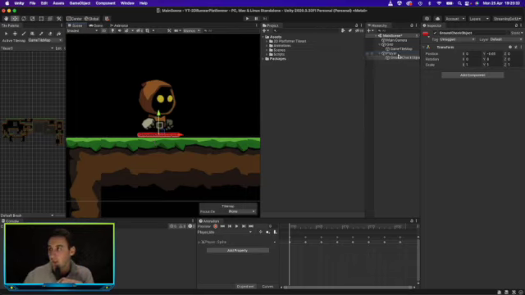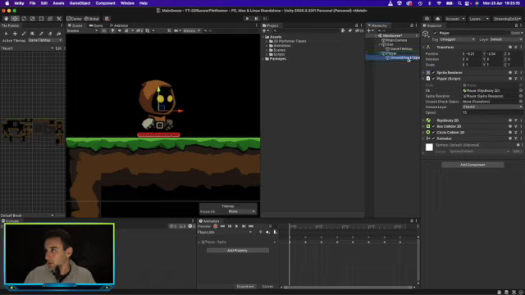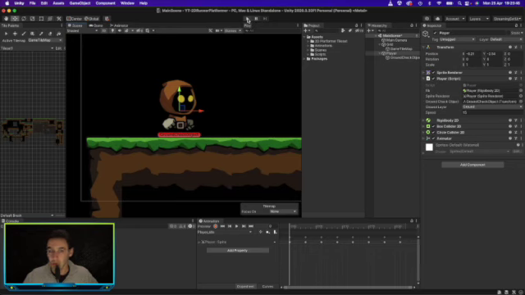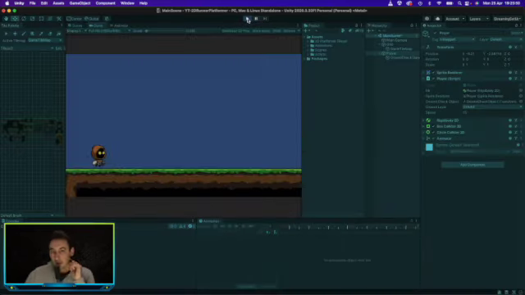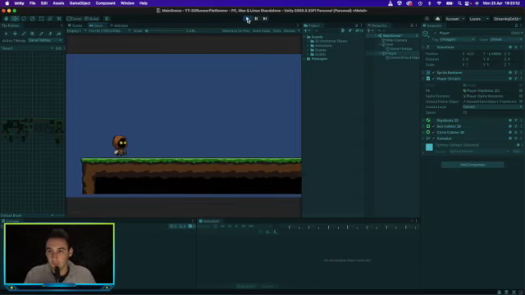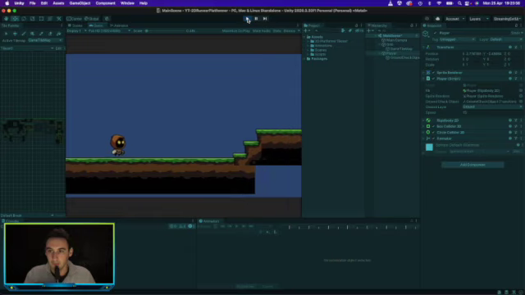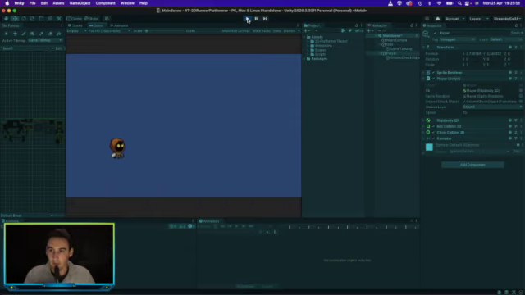So if we go back to the player, we can now drag and drop that into our ground check object, and having done all of that, it should all work. Saying that, let's hope it does. Let's go ahead and see. So you can still walk up and down. If I jump, you can see you can no longer jump as many times as you want.